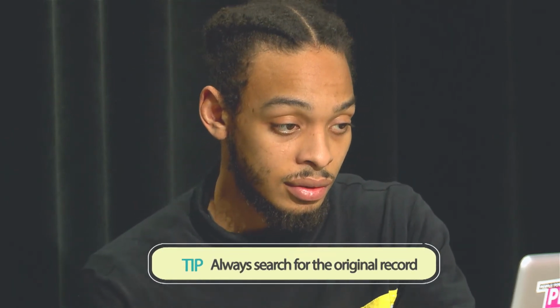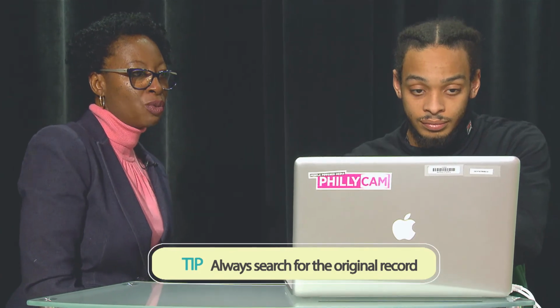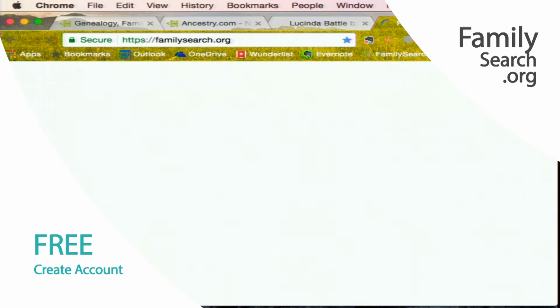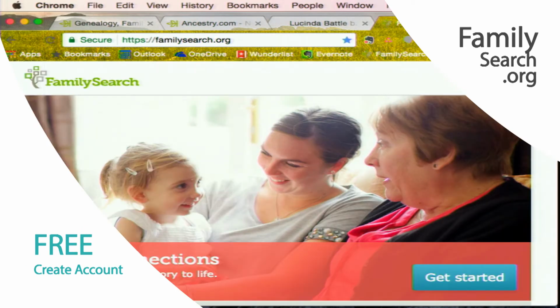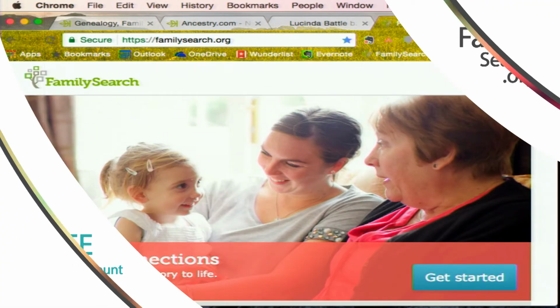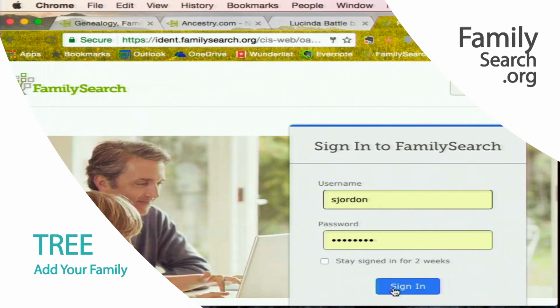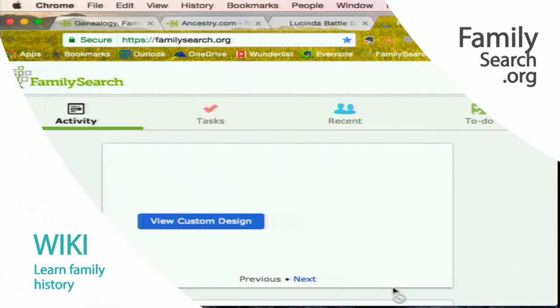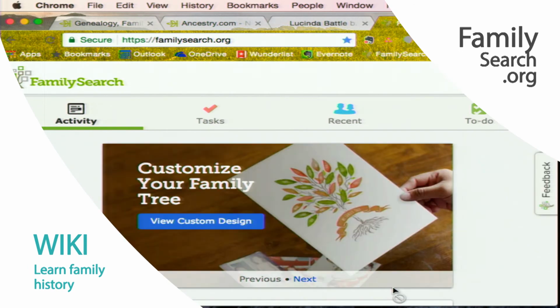So go back up to the top and type familysearch.org. Now, FamilySearch is a free site. You don't have to pay for it. Let me make sure that I'm logged in. Click on Sign In. You should get a free account. It doesn't cost you anything. All right, you are going to click on Search and Records, Search Records up at the top.